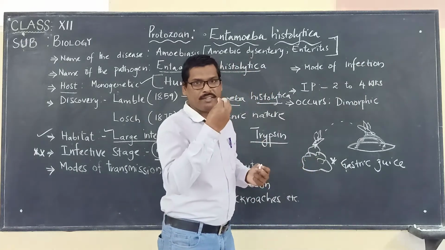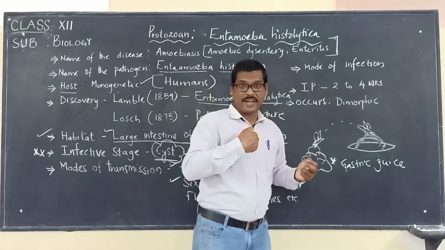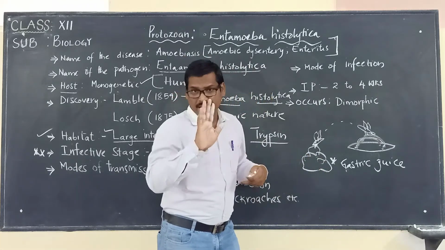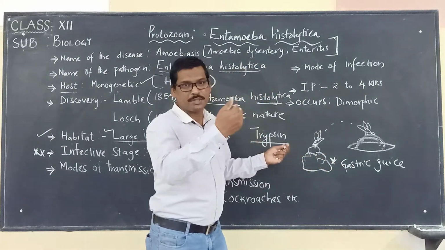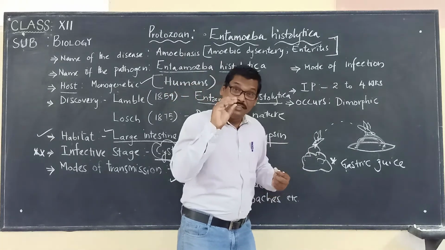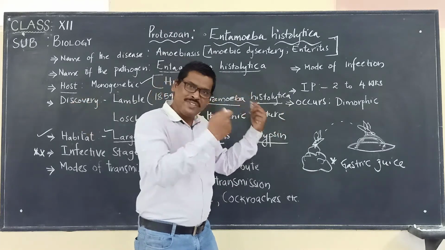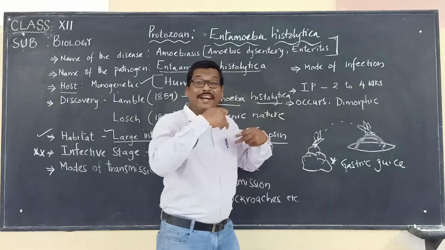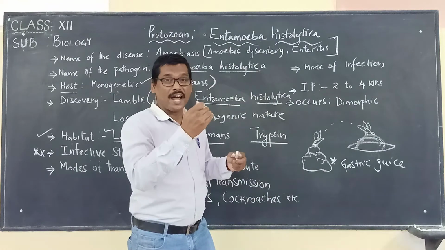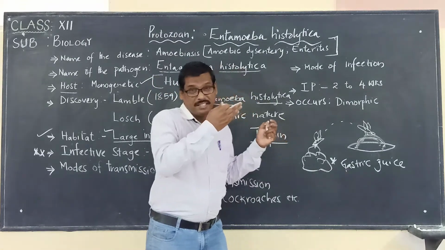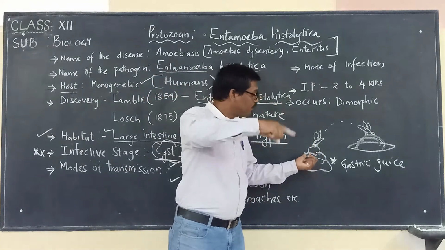So the cyst is taken with the contaminated food and water. It enters through the mouth into the esophagus, into the stomach. There in the stomach it is not destroyed by the gastric juice, and it crosses the stomach and enters the small intestine. There, in the presence of trypsin, the cyst wall is ruptured. Now from there, Entamoeba histolytica enters into the large intestine, multiplies, again forms the cyst, and from the large intestine it is excreted along with the stool or fecal matter again. And that's how it will be recycling.